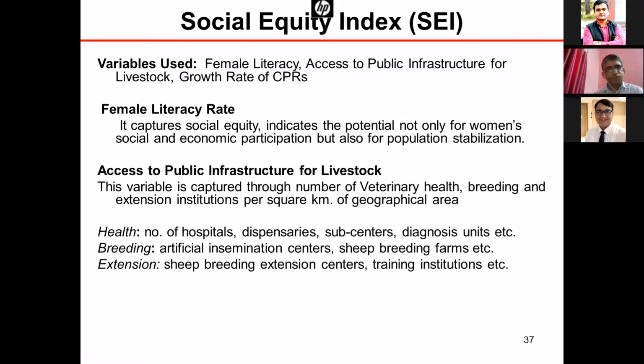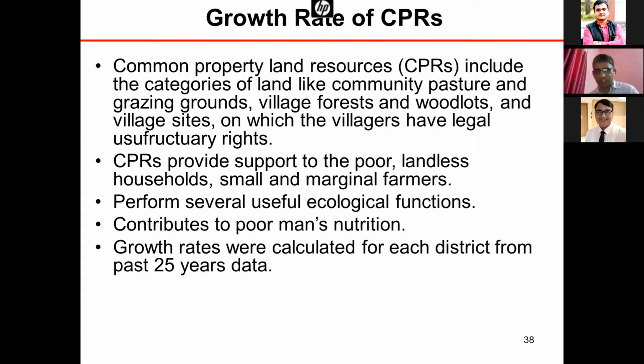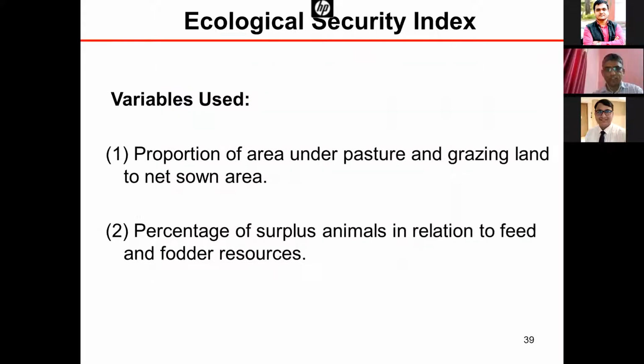I don't know for all, but for Rajasthan it is available. I conducted this study in Rajasthan, and I think for Gujarat, Punjab and Haryana these data are available. Third was common property resources. So we calculated the growth, and then growth was taken as the indicator.